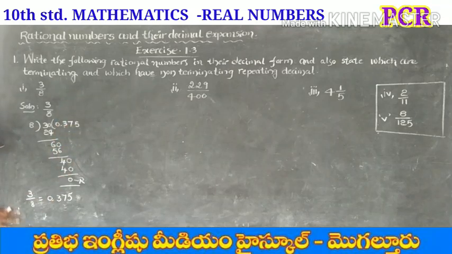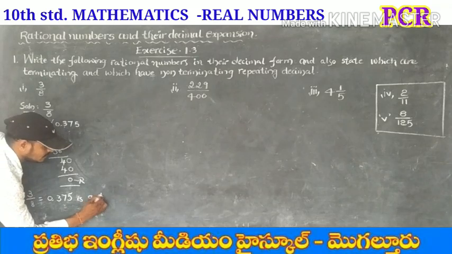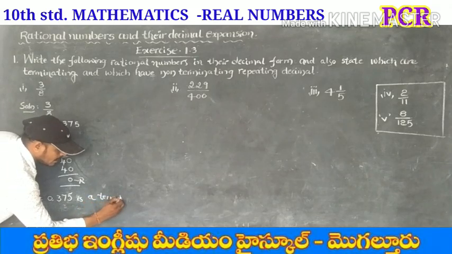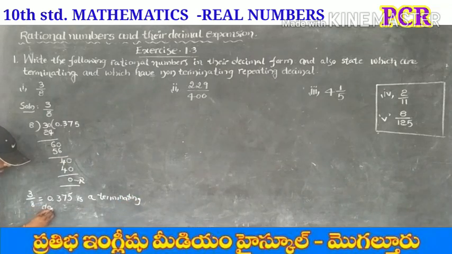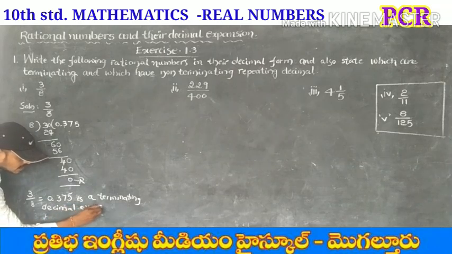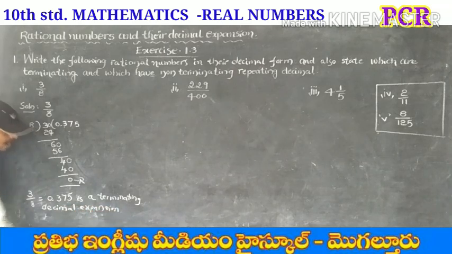Therefore 3 by 8, 0.375, is a terminating decimal expansion. So by dividing we can conclude that this is a terminating decimal expansion.